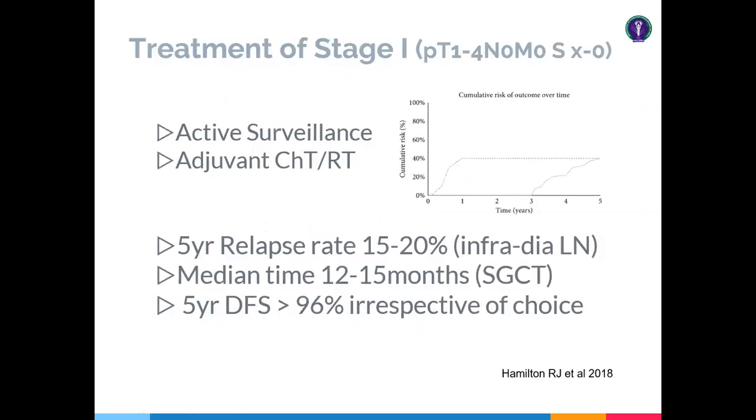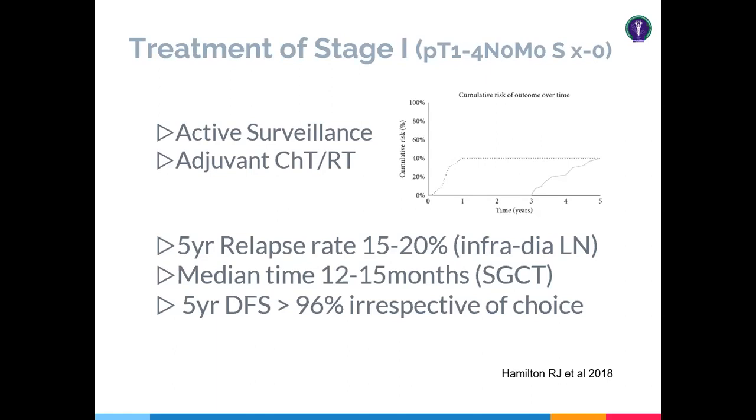So the treatment of stage 1. Stage 1 means T1 to T4, N0, M0, S0. So what about the T stage? N0, M0, S0 is stage 1. In stage 1, the survival is very high, around 96% 5-year disease-free survival. So the options are active surveillance, or adjuvant chemo, or adjuvant radiotherapy. These are the main 3 management strategies you can have.